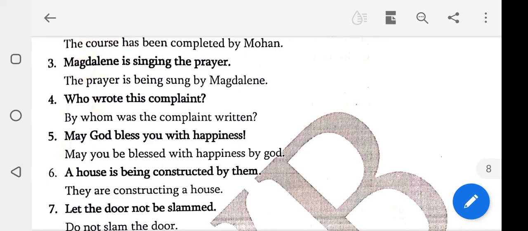A house is being constructed by them. Yes, students, this is the passive. Change into active. Them changes to they. They are constructing a house.